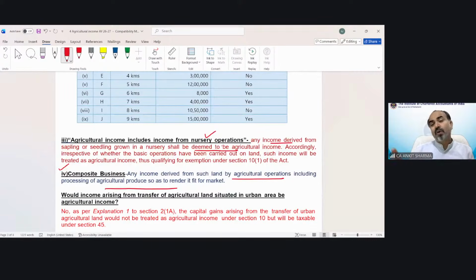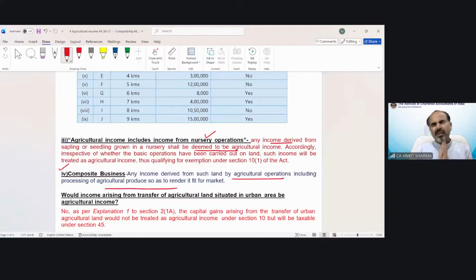But whatever profit you earn after selling sugar, you are not selling sugarcane, you are selling sugar. So whatever profit you are actually earning from the sale of sugar is a composite of two activities, agricultural as well as non-agricultural. Till production of sugarcane, it was agricultural. After that, it would be non-agricultural. So we have to find out the agricultural component from it. That is going to be exempted, and the non-agricultural part is going to be taxed.